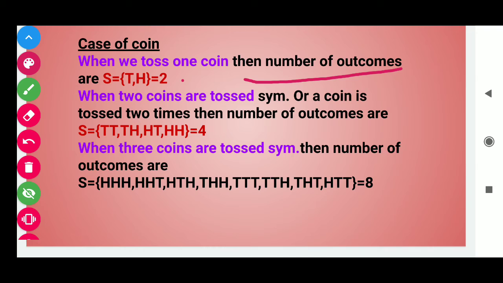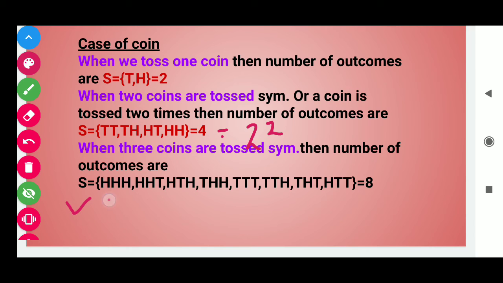When 2 coins are tossed simultaneously, or a coin is tossed 2 times, the sample space contains tail tail, tail head, head tail and head head. In this way the total outcomes are 4, which you can also write as 2 raised to power 2.